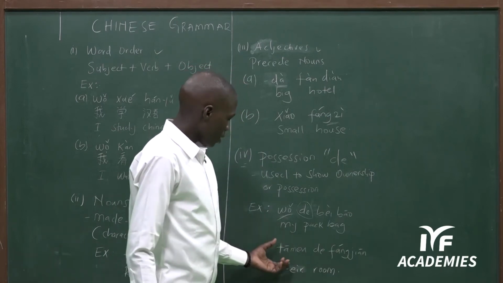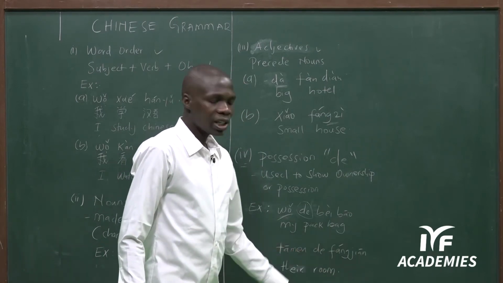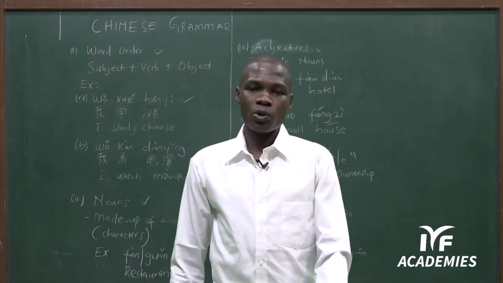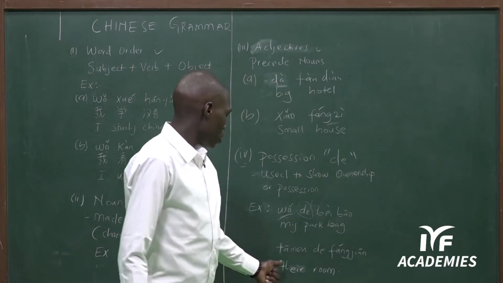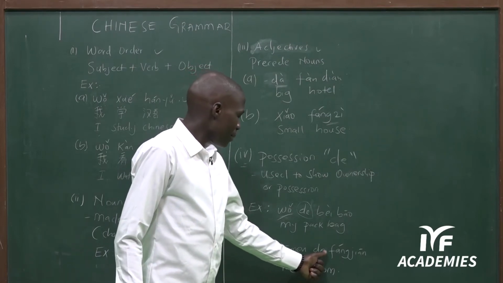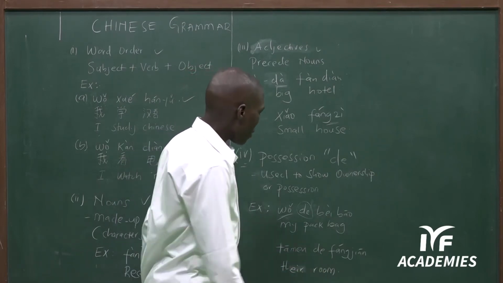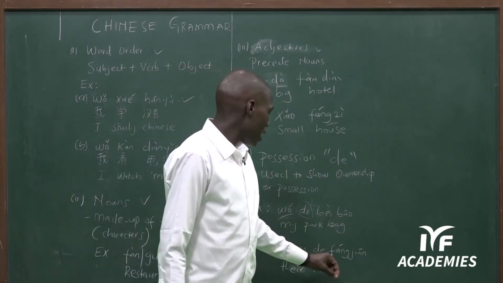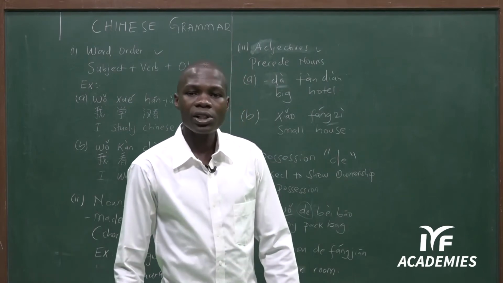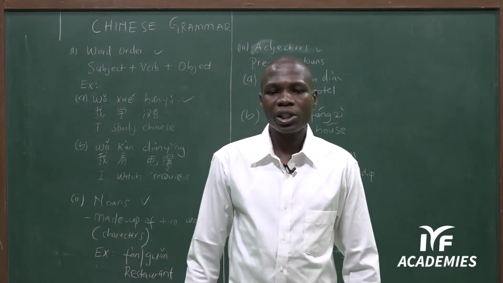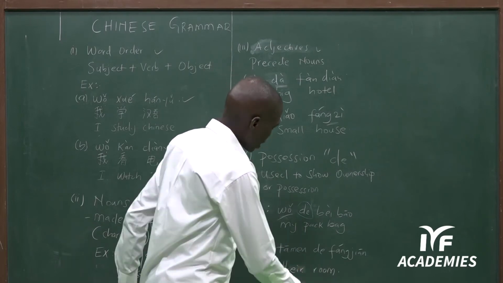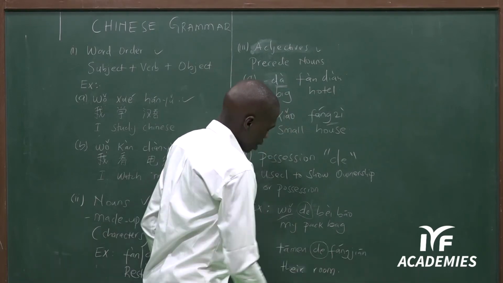We have also another one, tamende fangjian. Here tamen is plural. We're talking about the plural. So there, tamende. This de brings about the meaning of ownership. So their room, tamende fangjian.